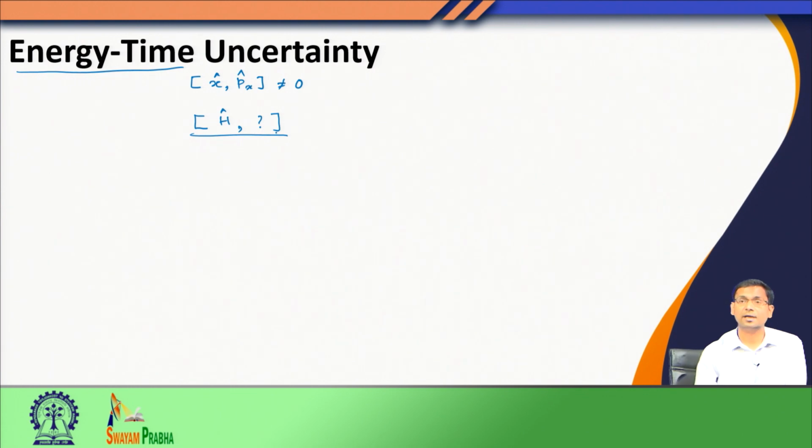What is then this energy time uncertainty? When I have position momentum uncertainty, I said that delta x into delta p x is greater than or equal to h bar by 2. Similarly, the energy time uncertainty tells me delta E delta t is greater than or equal to h bar over 2. So, this delta E is the uncertainty in energy, the observable corresponding to the Hamiltonian operator. What about delta t? It is not an ensemble average of t, rather it has a different meaning.